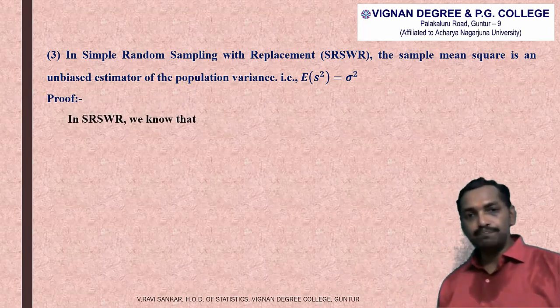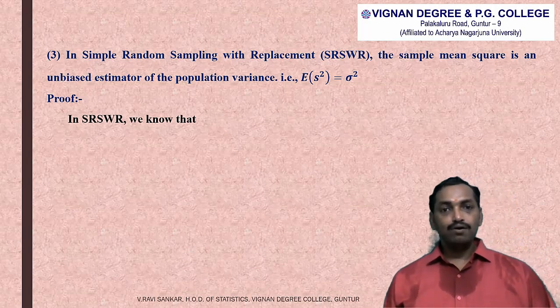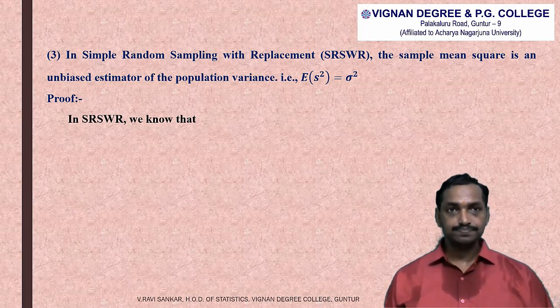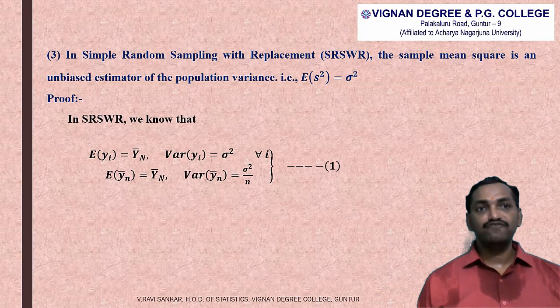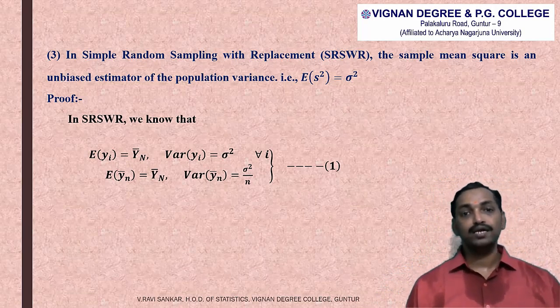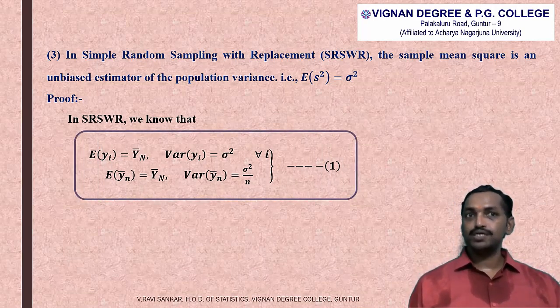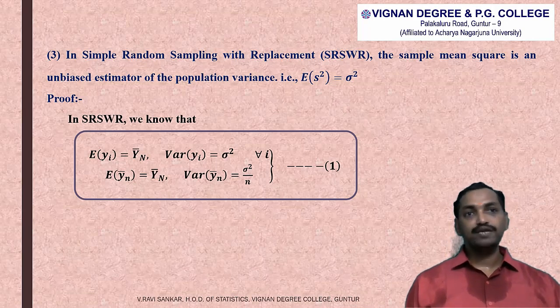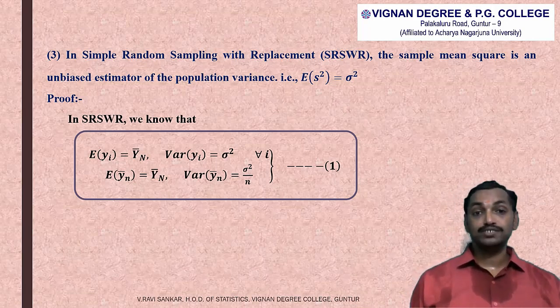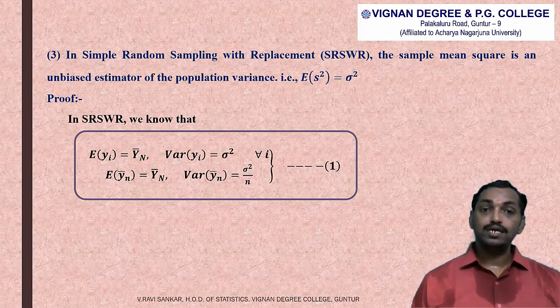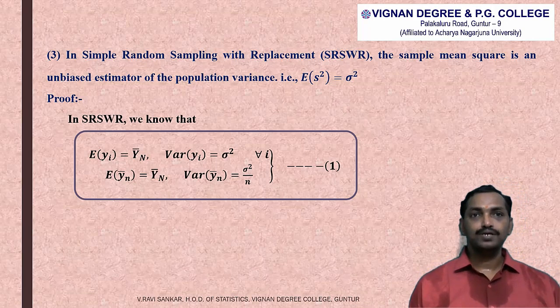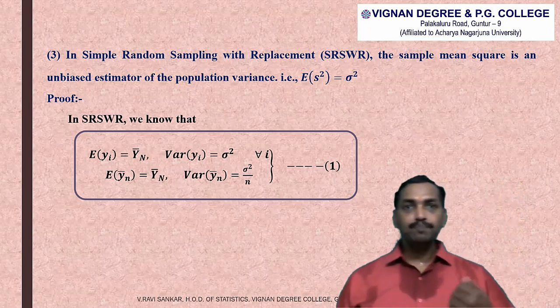So in simple random sampling, we are utilizing here the results of previous theorems. That is, expected value of yi is equal to capital Yn bar. We saw this in theorem number 1. Variance of yi is equal to sigma square. We saw this in theorem number 2. Similarly, expected value of small yn bar is equal to capital Yn bar. We proved this in theorem 1. And similarly, variance of yn bar is equal to sigma square by n. We proved this in second theorem. So we are utilizing these results in proving this theorem.